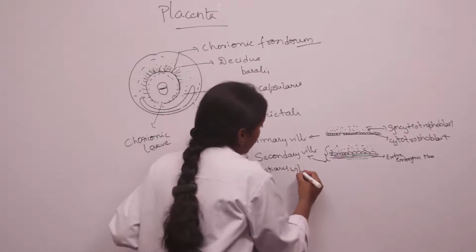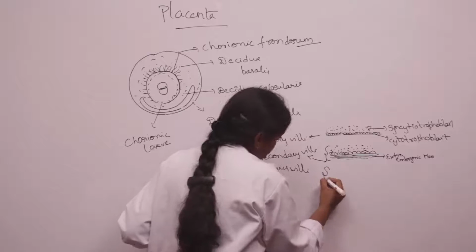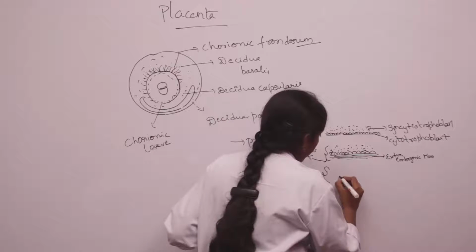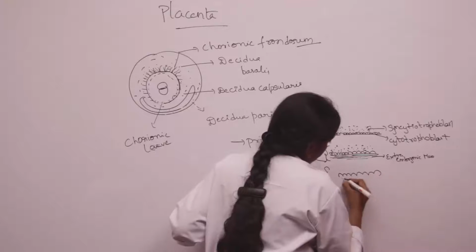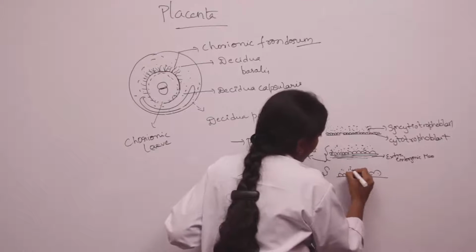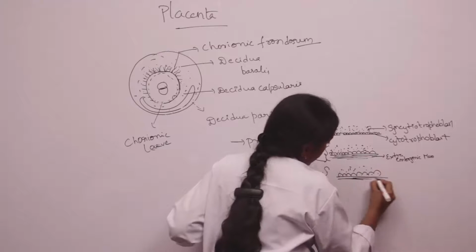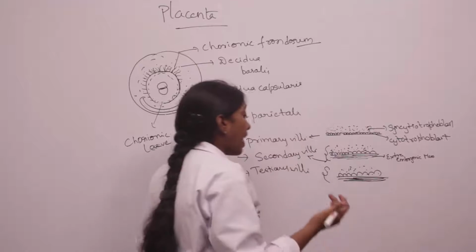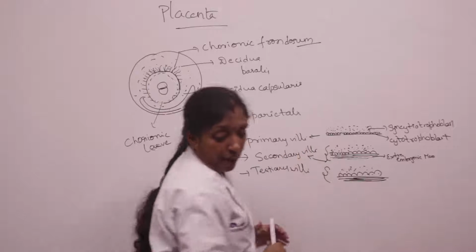Okay, and coming to the tertiary villi. Tertiary villi consist of cytotrophoblast, syncytiotrophoblasts, extra embryonic mesoderm, and they are traversed by the fetal blood capillaries.